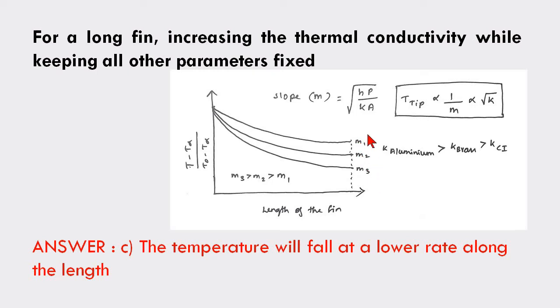If I am increasing the thermal conductivity, that means I am moving from cast iron to brass or from brass to aluminum. What will happen? The slope value is decreasing. From this graph itself, you can conclude, with the base temperature here and the tip temperature here, what is happening if we increase the thermal conductivity? The temperature is dropping for all three materials, but if you see the difference, the rate is actually decreasing. So it is the lower rate.